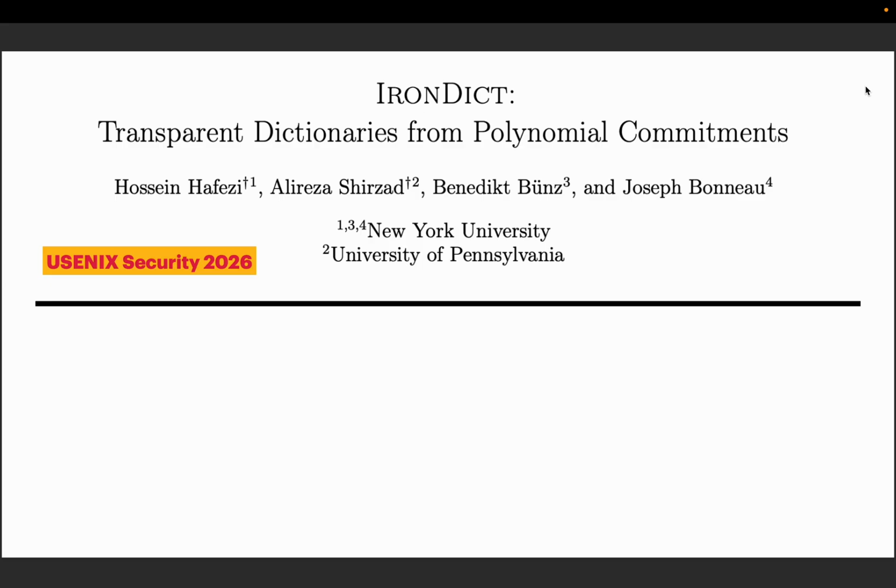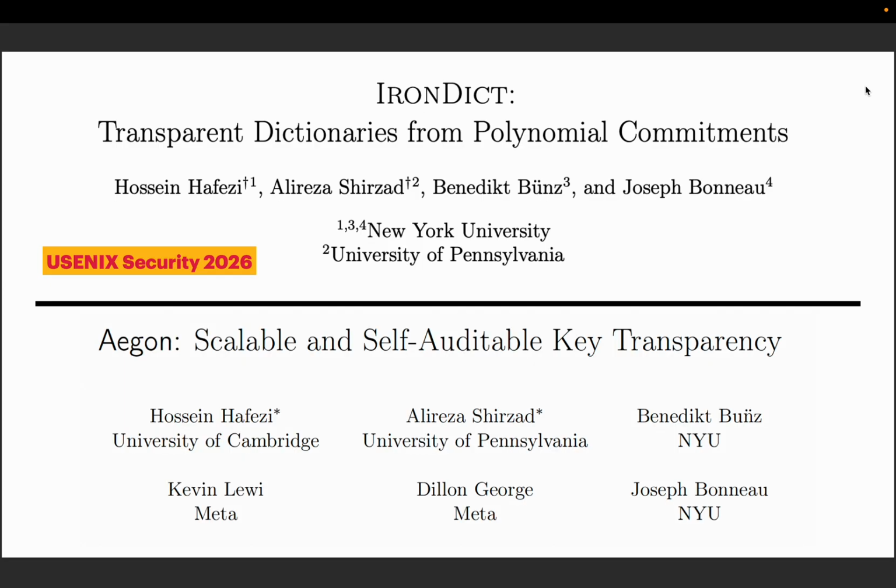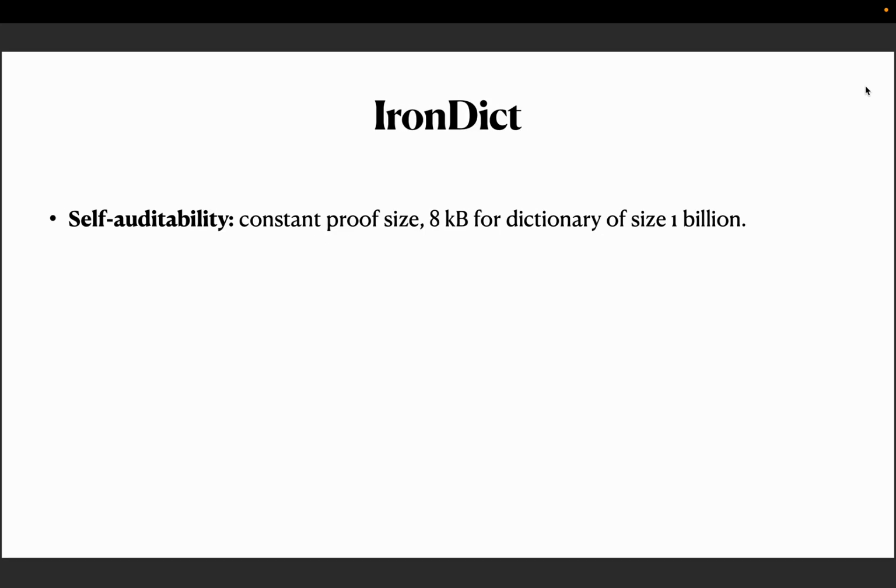Irondict was the first work. It achieves perfect privacy, it achieves self-auditability, and it scales well to a couple of billions of keys, dictionaries of size basically 1 or 2 billion. But it's not horizontally scalable. For example, it is almost impossible for it to scale to 50 or 100 billion keys. Observing those drawbacks of Irondict, we propose Agon, which builds upon Irondict, is horizontally scalable, and the server-side computation is much more lightweight compared to Irondict.